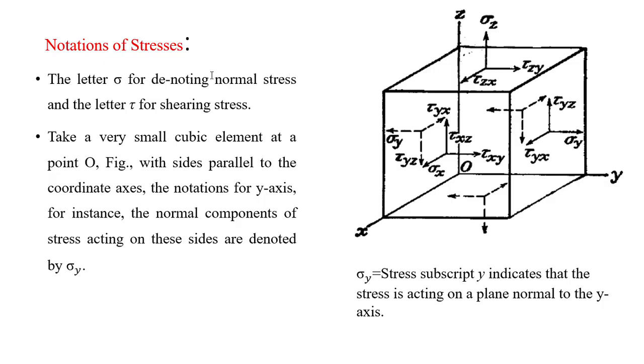Those stresses also we denote in two types. If the force is normal to the cross-section, we indicate with the letter sigma, and we call it the normal stress, as it is perpendicular to the cross-sectional area.